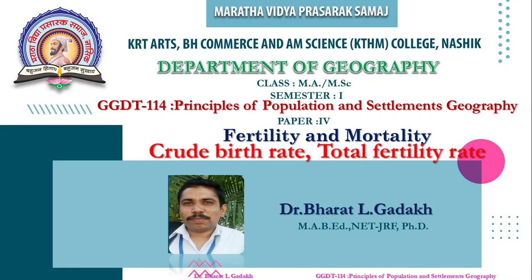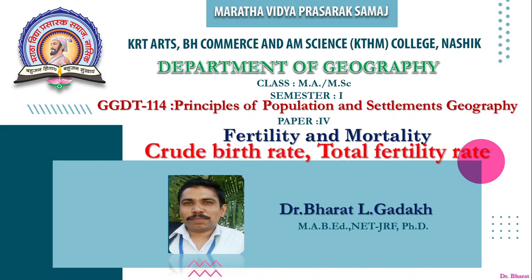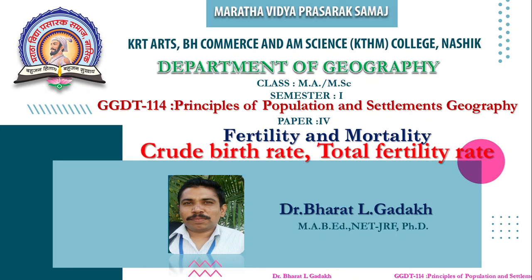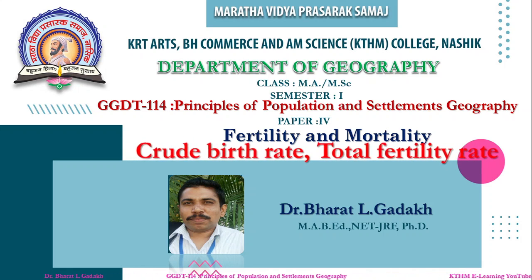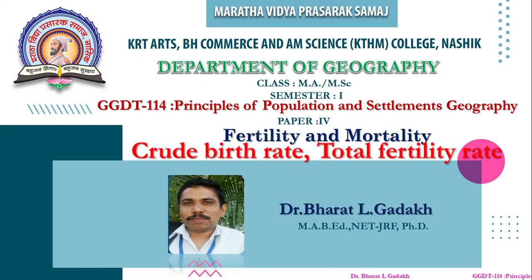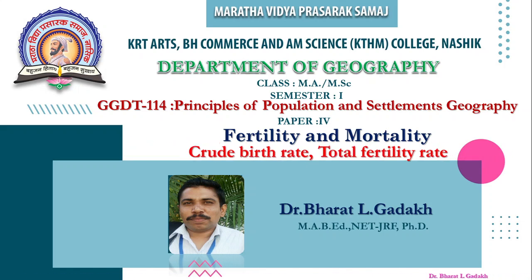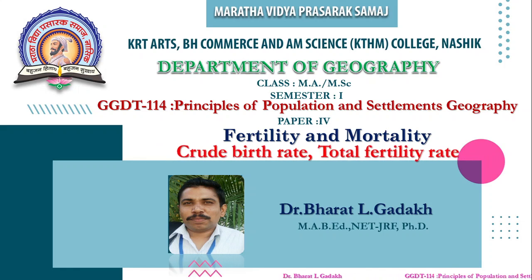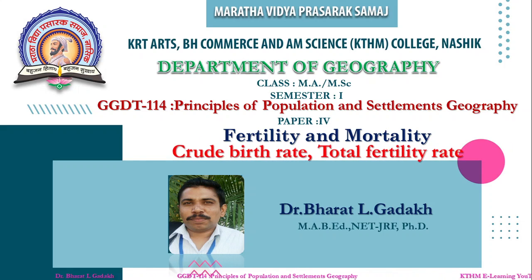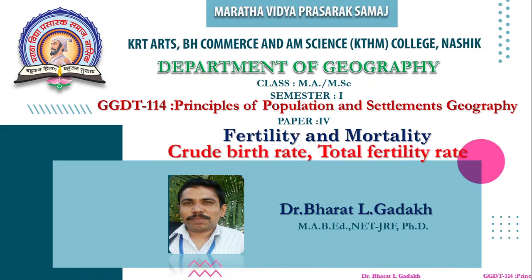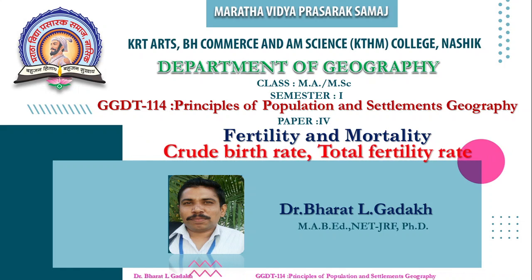Now, these are some factors that affect fertility, though birth is a biological phenomenon. The factors influencing fertility can be grouped into four broad categories. First is biological, second is demographic, then social factors and economic factors, which were discussed in the last lecture. Now students, this is very important: we will discuss the crude birth rate and total fertility rate, which are the basic measurements of fertility.